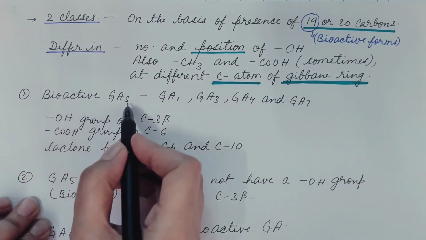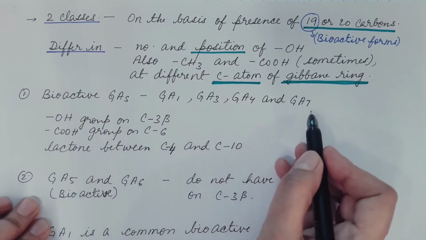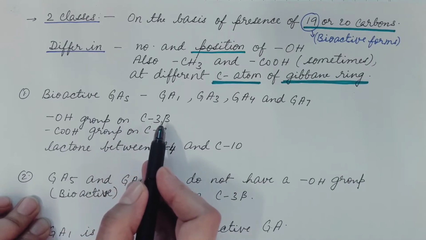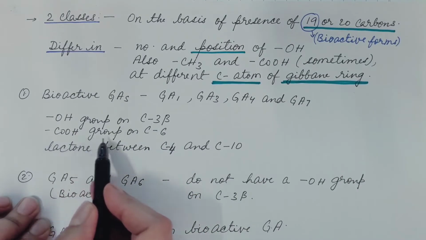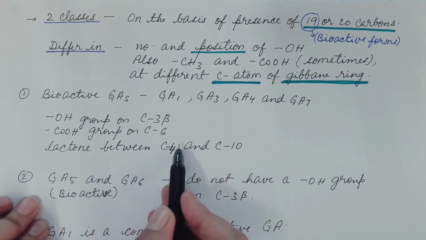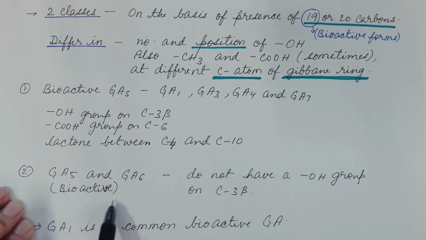Some of the bioactive forms of gibberellins are GA1, GA3, GA4 and GA7. These have a hydroxyl group on carbon number 3, a carboxyl group on carbon number 6, and a lactone bridge formed between carbon number 4 and carbon number 10. GA5 and GA6, which are also bioactive forms, do not have a hydroxyl group on carbon number 3. The most common bioactive form of gibberellin is GA1.